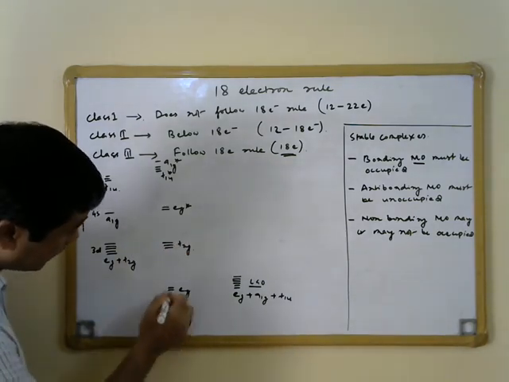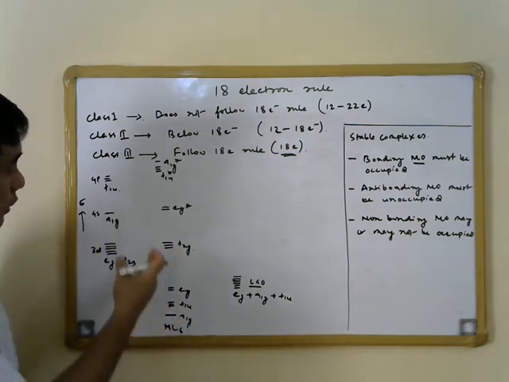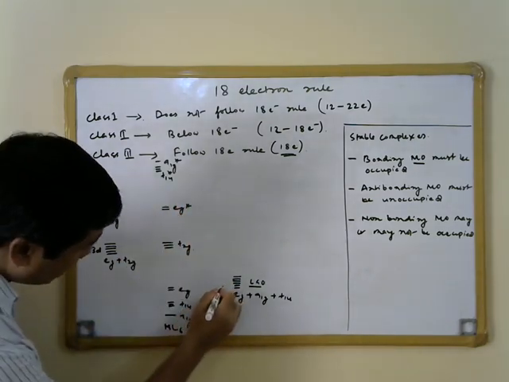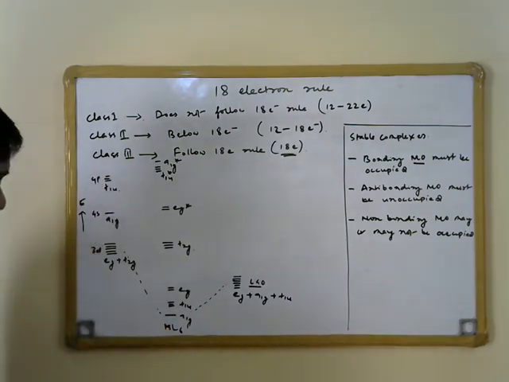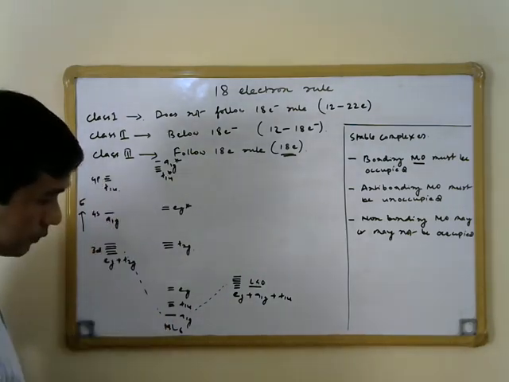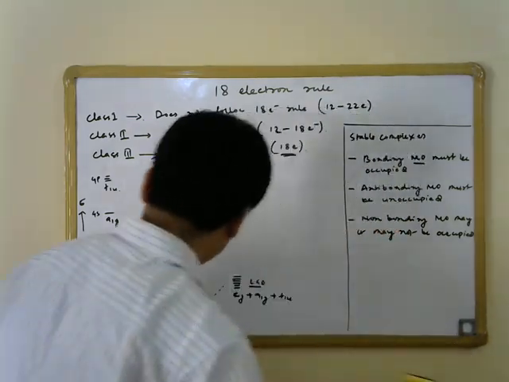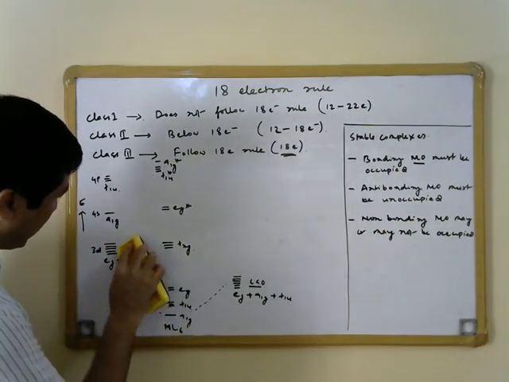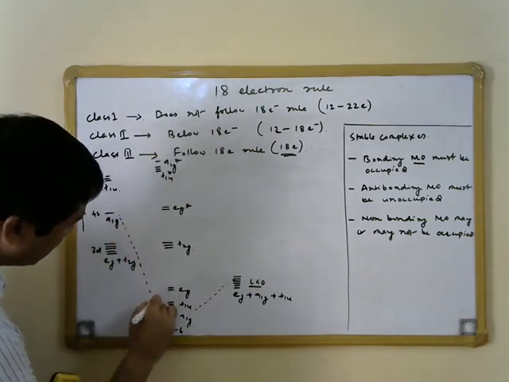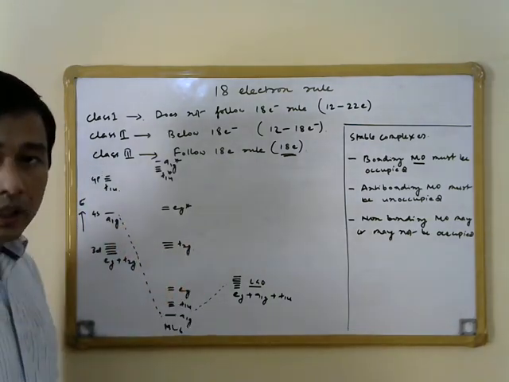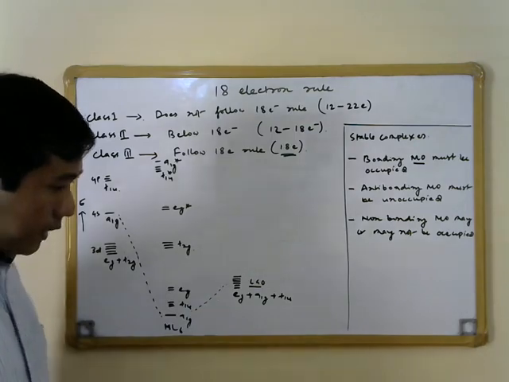I have not drawn these connecting lines over here just for keeping the picture a little bit clean. But you can draw these lines as well. This is not correctly coming over here because this is A1G, so it will come out this way. And I'm sure you can draw these molecular orbital diagrams.